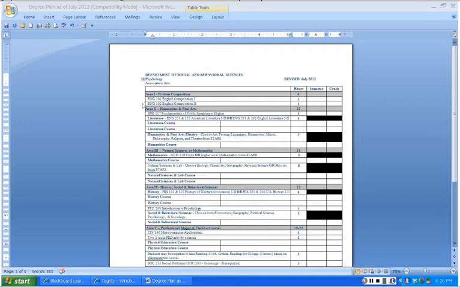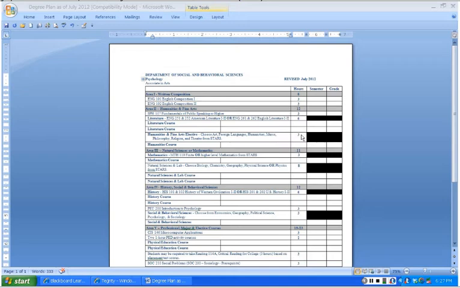Now, let's look at Area 2. In Area 2, we have the Humanities and the Fine Arts. The total hours required to complete this area is 12. 3 of those hours: Speech 107, the Fundamentals of Public Speaking. For literature, we have English 251 and 252, American Literature, or English 261 and 262, English Literature. Those are 6 hours. The other area here, you have Humanities and Fine Arts elective.